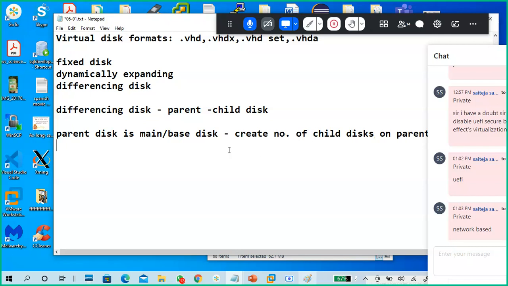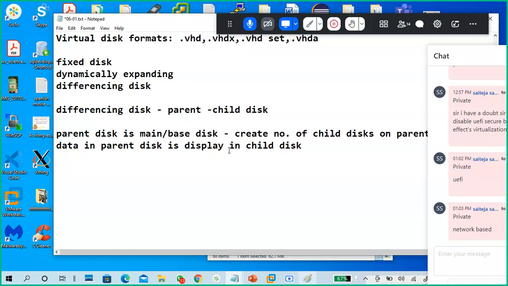The data in the parent disk is displayed in the child disk.